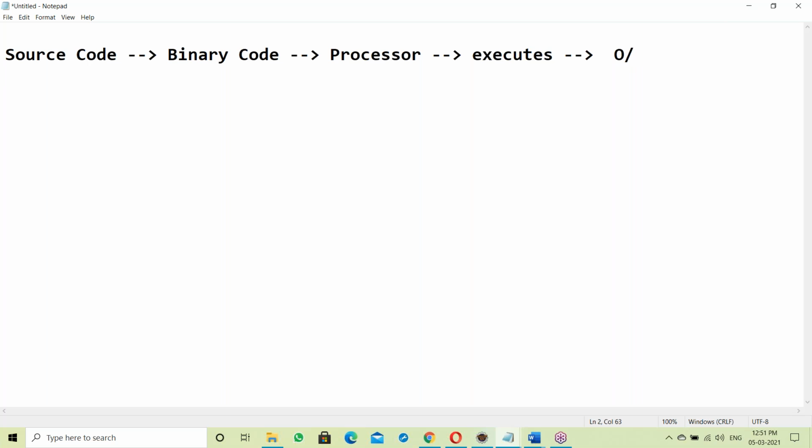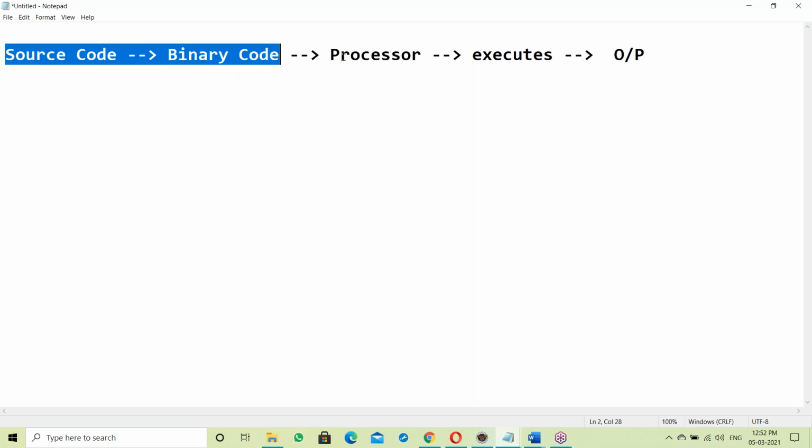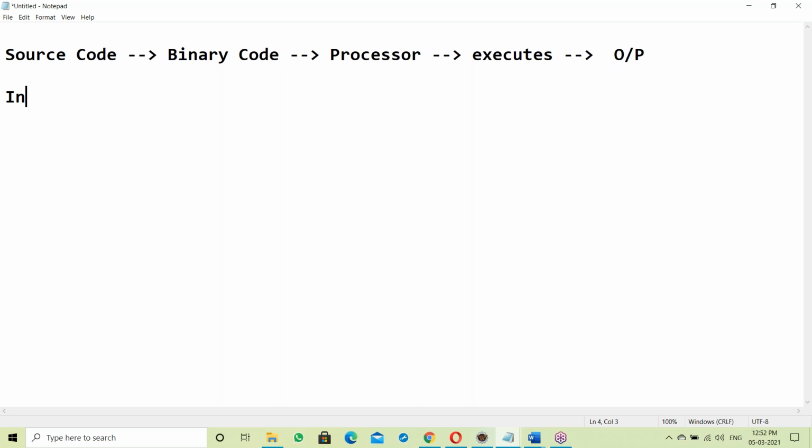That's it. These are the steps. First is source code: whatever code we are writing, maybe Java source code, C program source code or HTML source code. The source code converts into binary codes, in zeros and ones format. That code is submitted to the processor, which executes it and finally generates output. Now, source code to binary code is done by either an interpreter or a compiler.